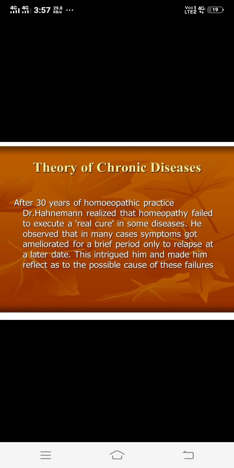And until we remove those obstacles in the recovery, only then do the chronic diseases get removed permanently. If we cannot remove these obstacles, then the chronic diseases are not recovered permanently; they reappear again and again. So Hahnemann gave a general name to the obstacles in terms of a symptom syndrome. Dr. Hahnemann first gave the name symptom syndrome to these obstacles.